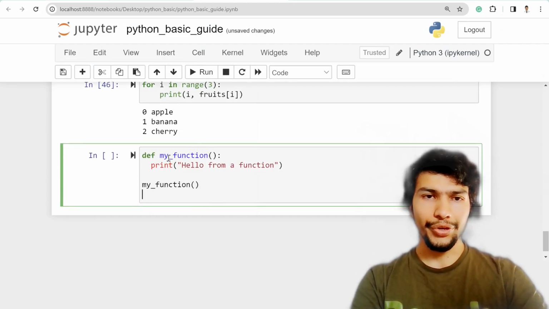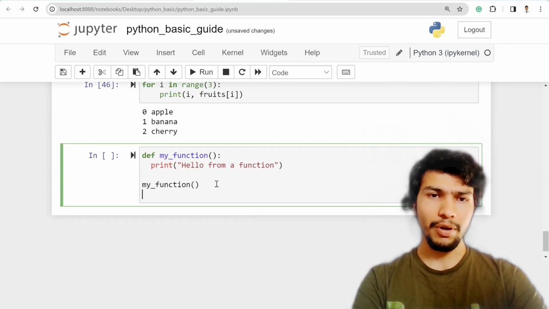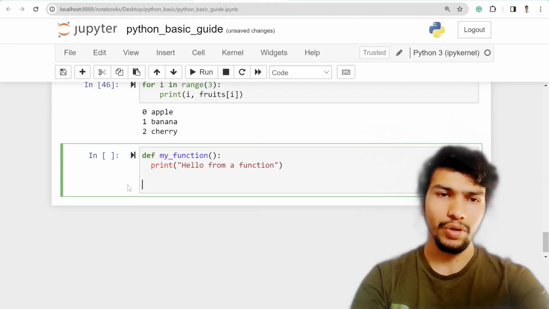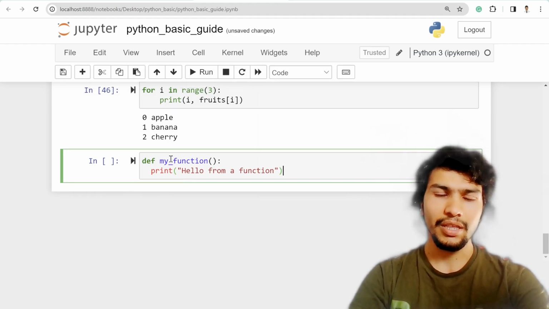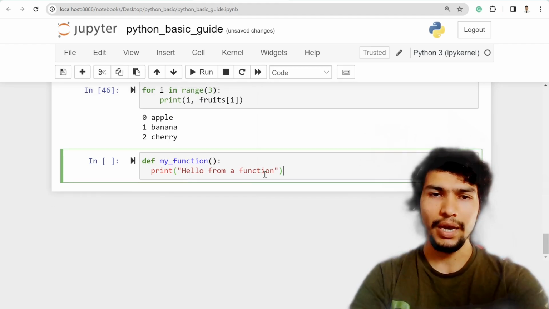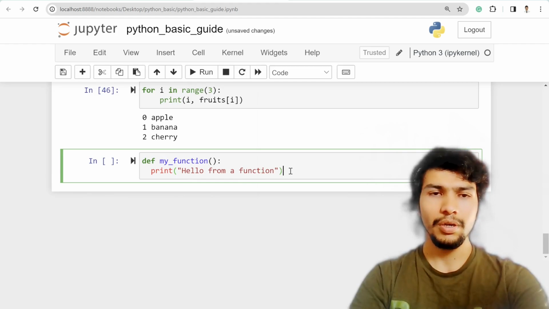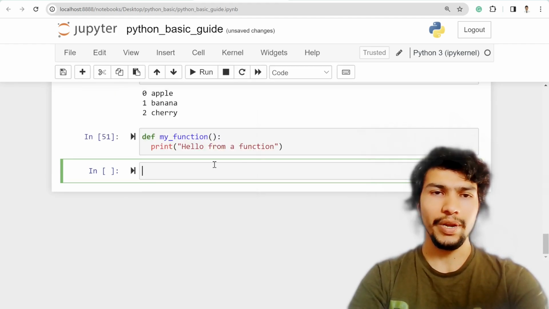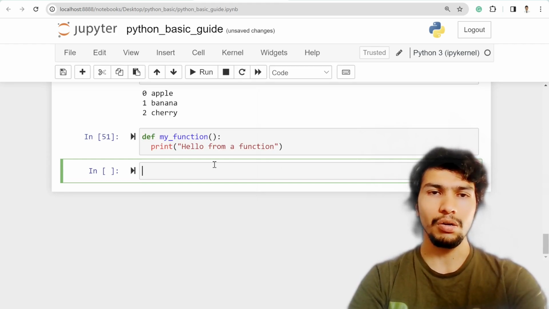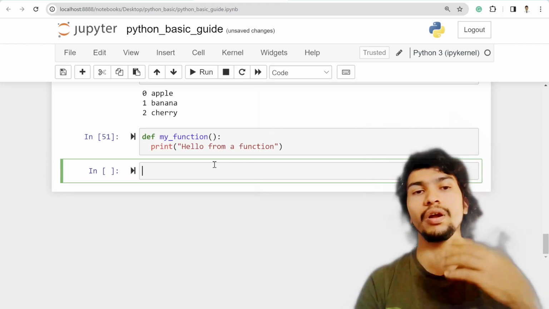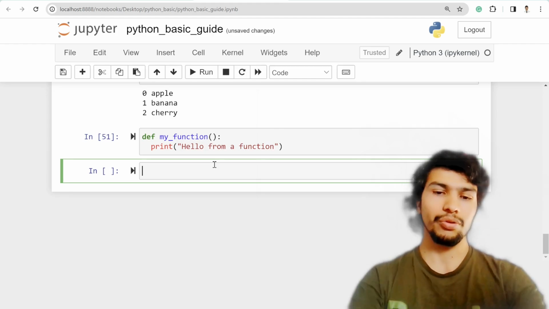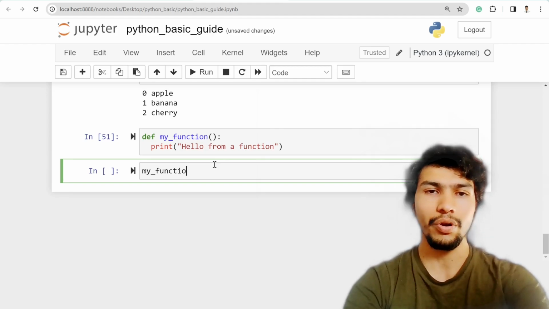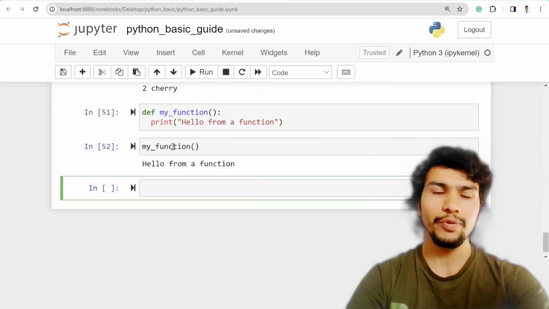Here, for example, I define the function to print hello from a function. Then it won't print anything because it's not called, right? The function will run once it's called. So if you want to run it and print out that output, just call it with my_function, right?